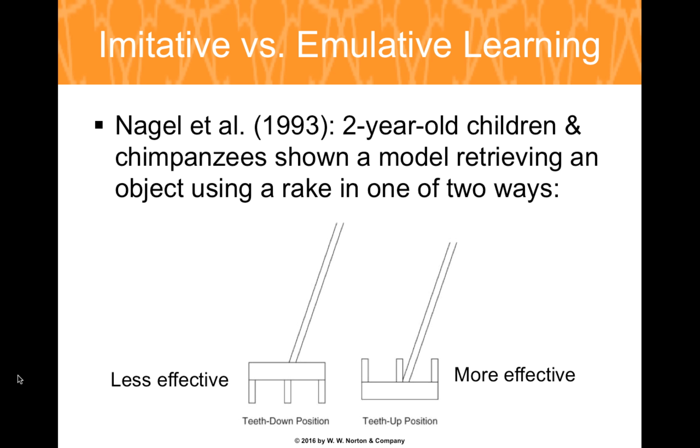So think about the example of imitative versus emulative learning provided in our chapter, where young children and chimps were shown how a model, a person, used a rake to retrieve an object. Dragging the rake teeth down is less efficient because the object can slip through the teeth. Dragging the rake teeth up is much more efficient.